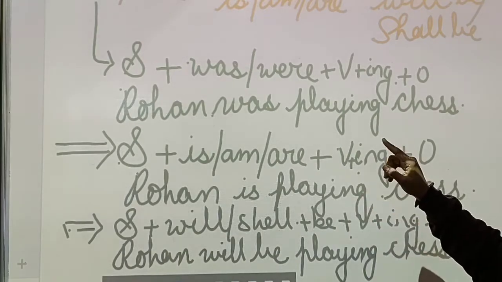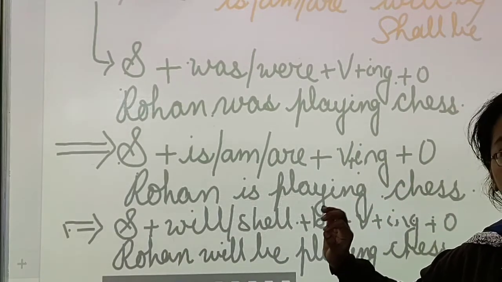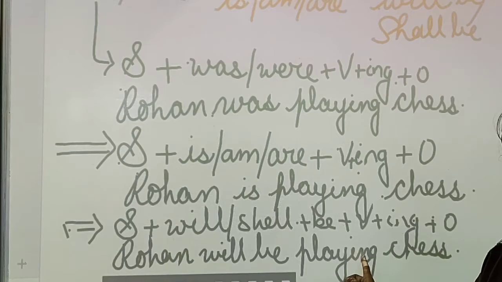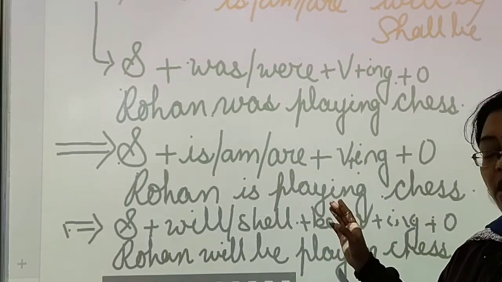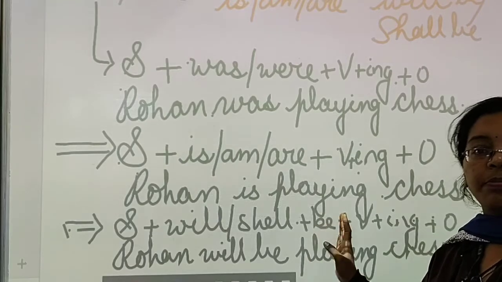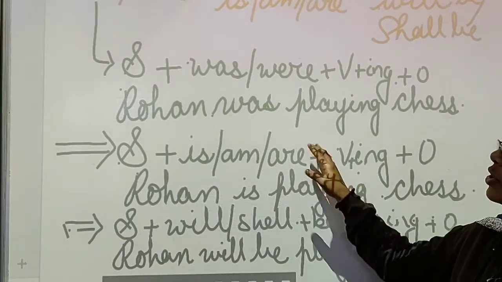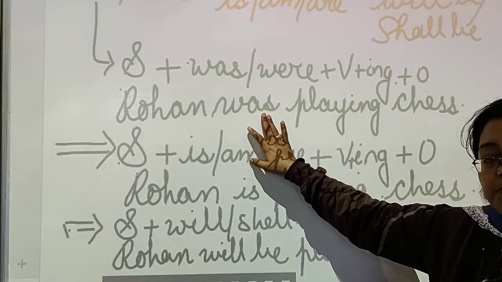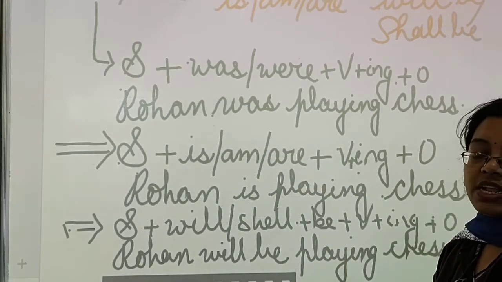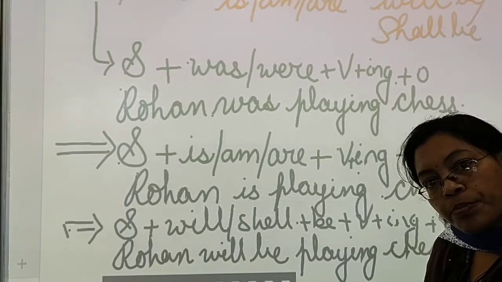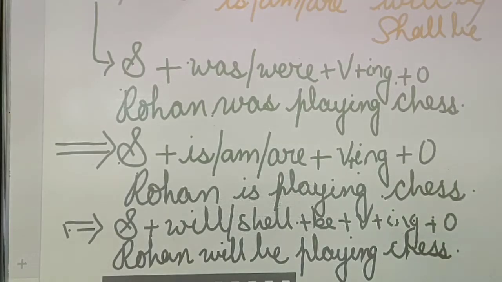If it is asking for continuous tense, then only you will put ing. Then you have to see whether it is asking for present, past or future. If the word has was or were, then it is past. Is, am, are is present. If be is used, then it is the future form. So to make you more clear about this tense, here I am showing you one small video.